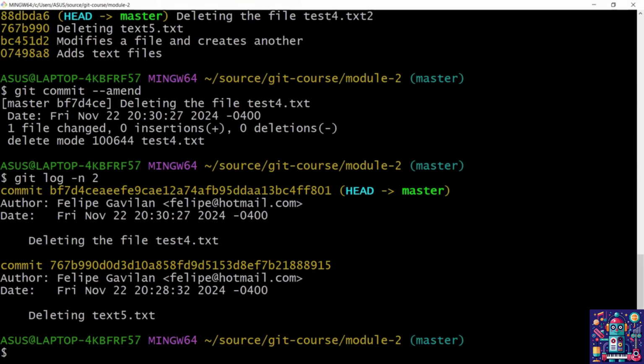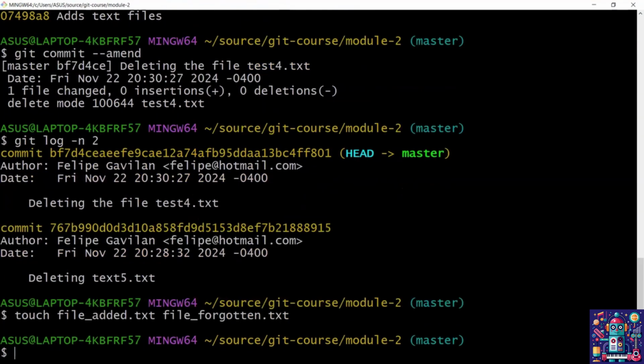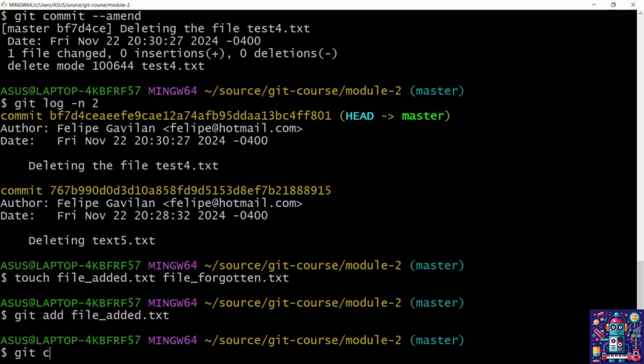Now, we're not limited to only changing the commit message. Amend also allows us to modify the changes in the commit itself. For example, let's create two files. So let me say touch file added txt and file forgotten txt. Alright, so let's suppose that I want to add them both into the staging area and commit them, but by mistake I only add one. So let me say git add file added txt, enter, and then git commit -m adds two new files.